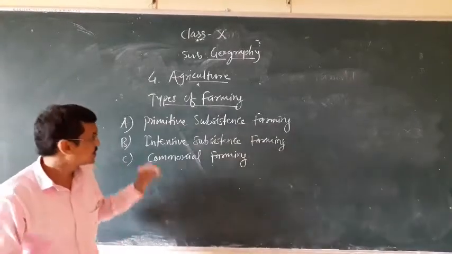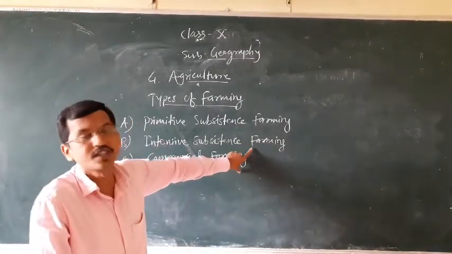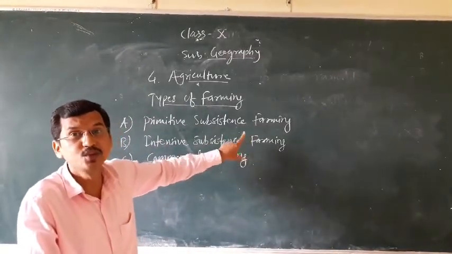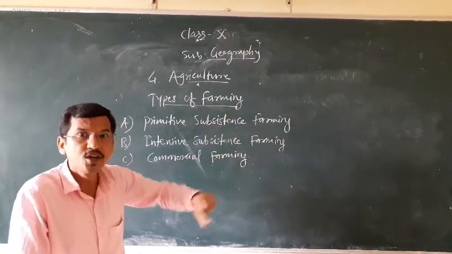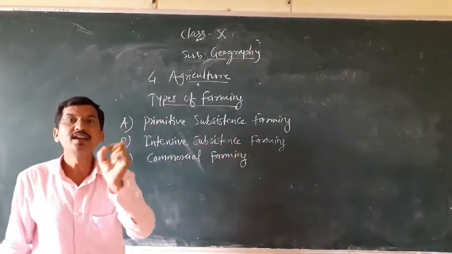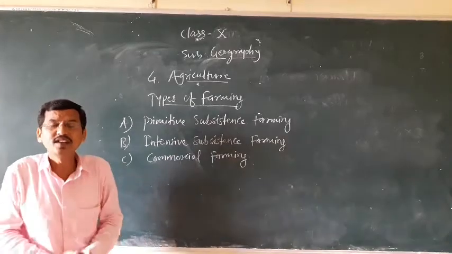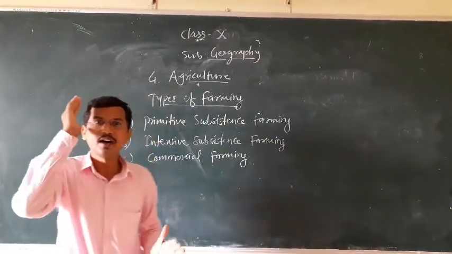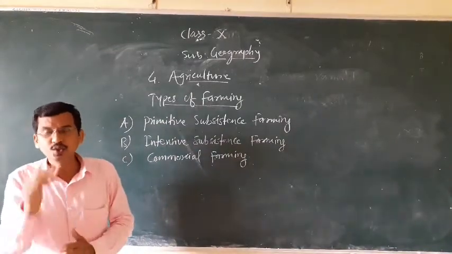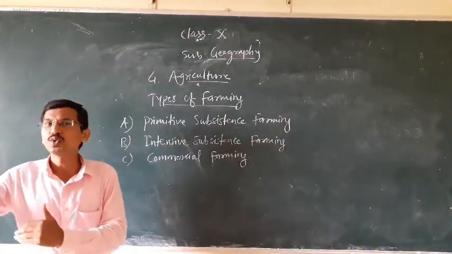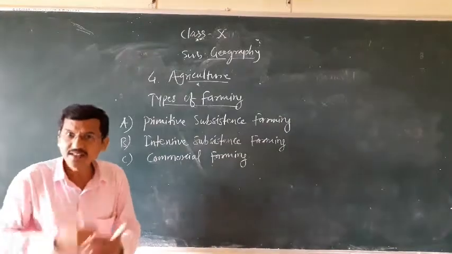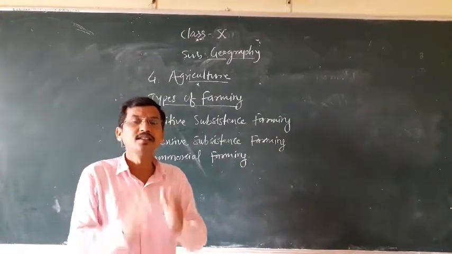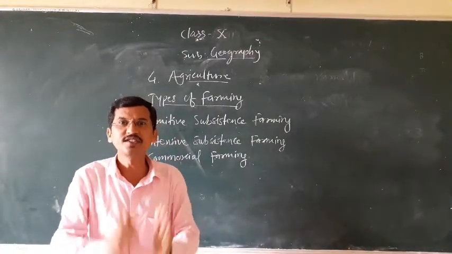This happens because the land holding size is going to decrease day by day due to the right to inheritance. Right to inheritance means right to succession, meaning the property and wealth of the father is going to be given to their sons. So by this law, the right to inheritance, the land holding size is decreasing day by day.